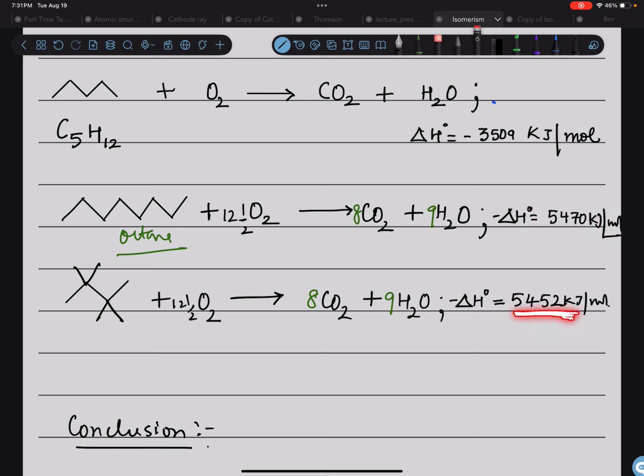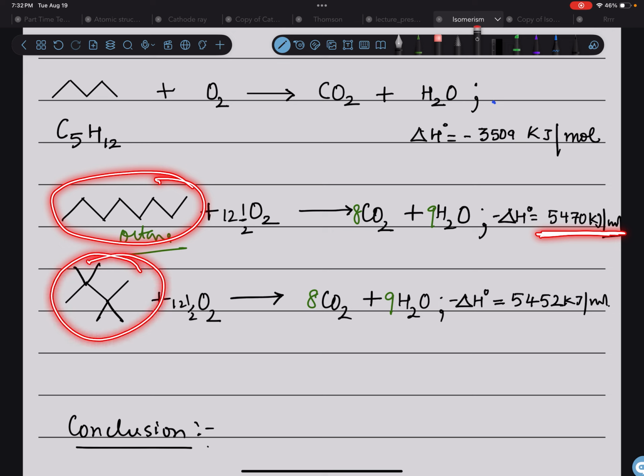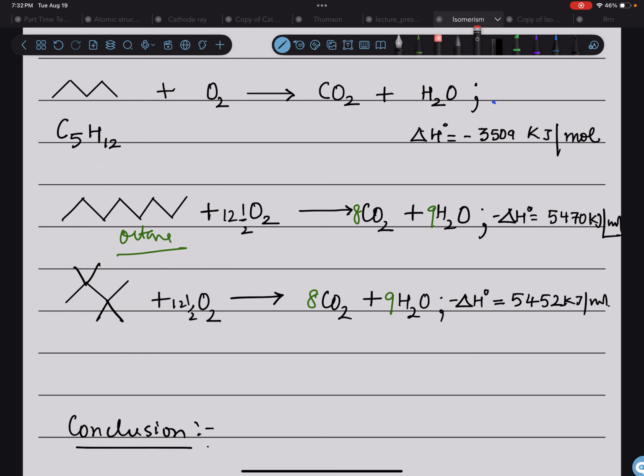So which is the higher number? This one is higher. It means this molecule, octane, has more energy than the branched isomer, right? It means octane is less stable than the branched isomer. Or in other words, the branched chain alkanes are more stable as compared to the linear chain alkanes, right? That is the conclusion which we have drawn. Fine.